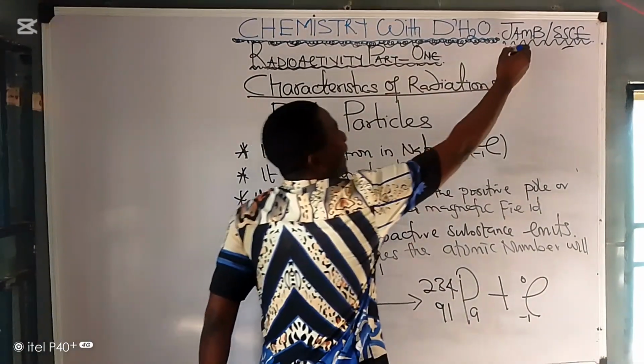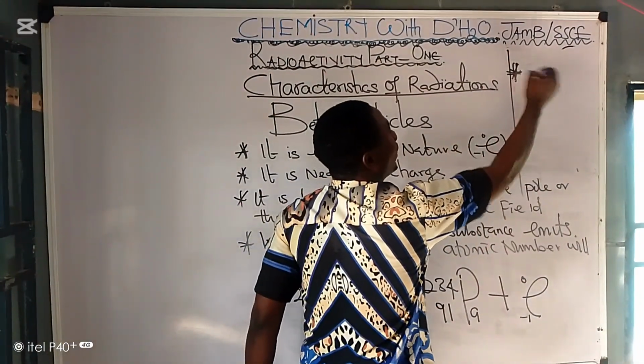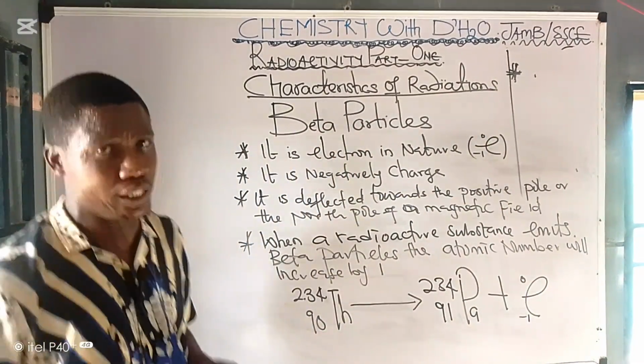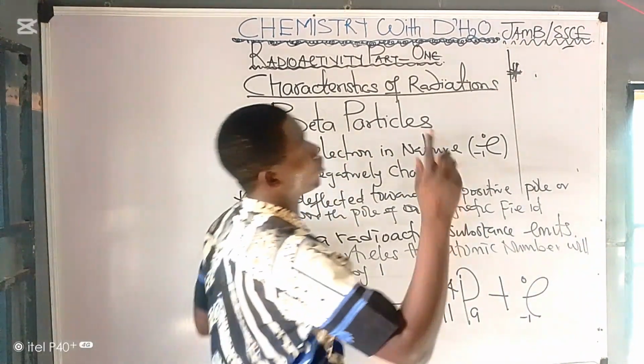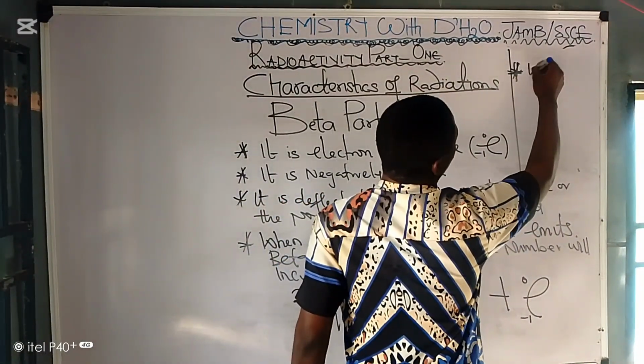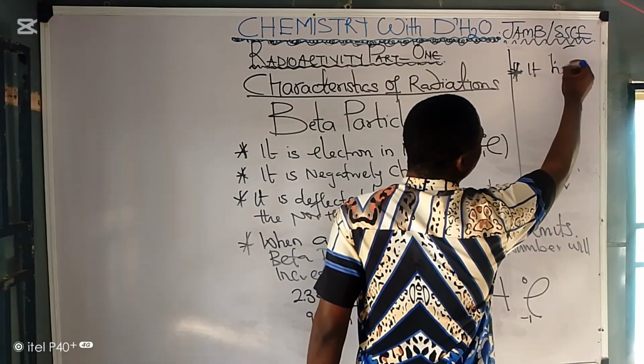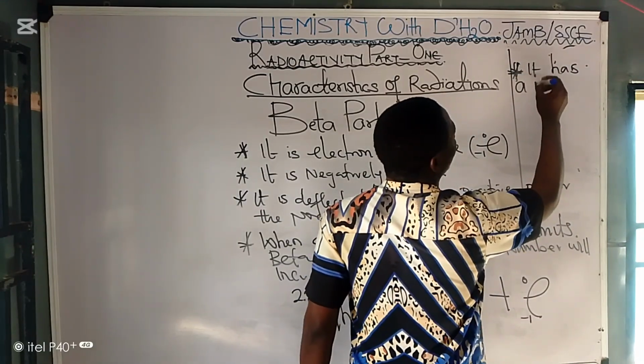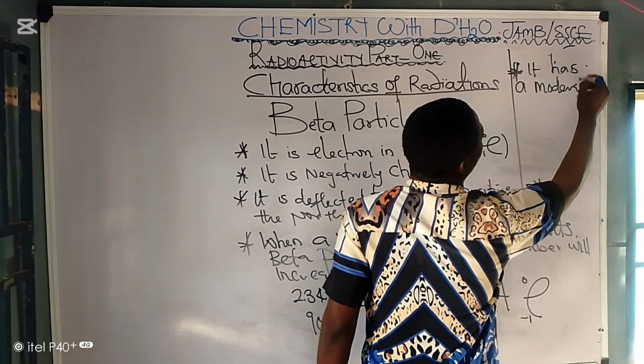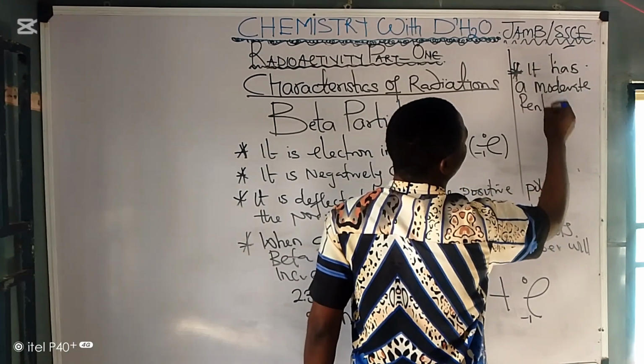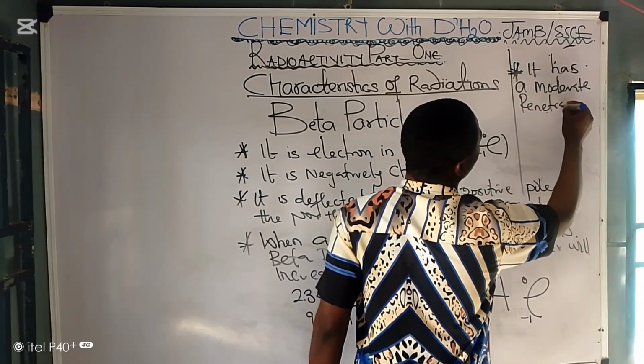Now, other characteristics of your beta particles: you must understand that it has a moderate penetrating power. What do I mean by that? Penetrating power.